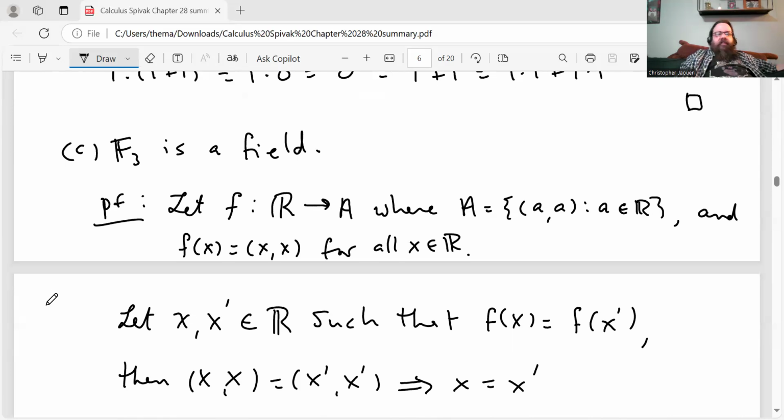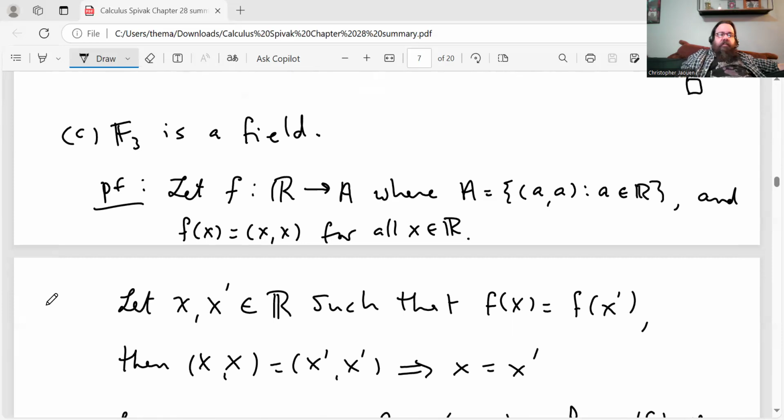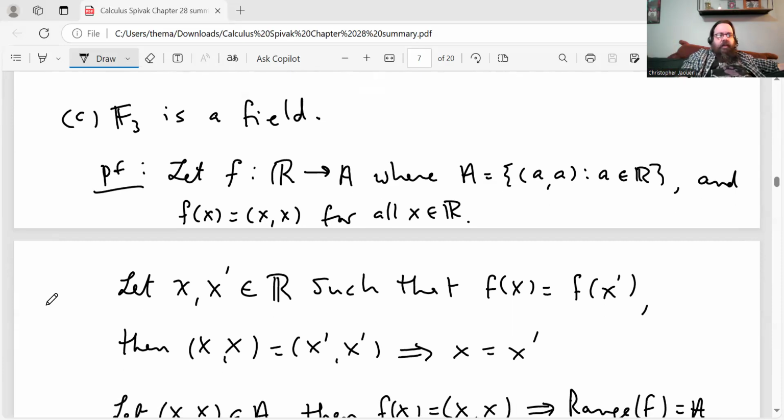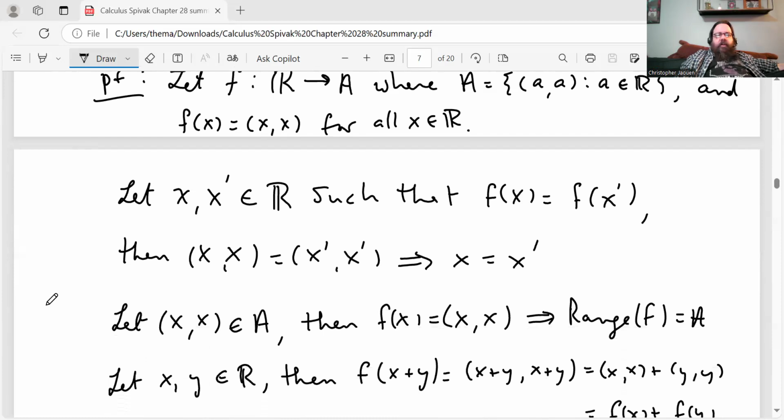So to prove that F3 is a field, I defined a function f from the real numbers to the set A, where A is the set of all two-tuples (a, a), where a is in R, and the function is defined at the input x as having the output (x, x) for all real numbers x. So first thing, if x and x prime are real numbers such that f(x) equals f(x prime), then (x, x) equals (x prime, x prime). And by the way, we defined equality of ordered pairs. That means that x is x prime. So what does that mean? That means that f is 1 to 1, or if you want the fancy term, it's injective.